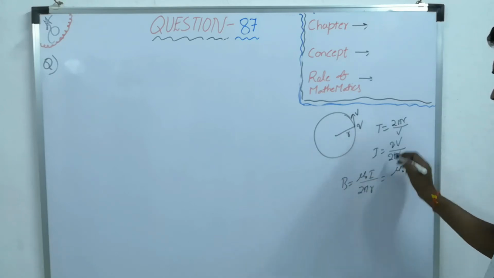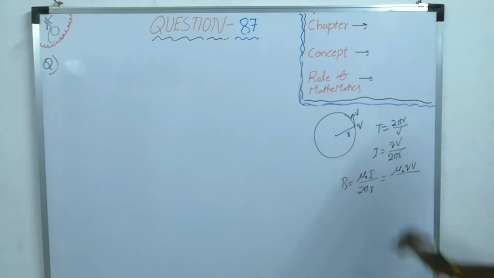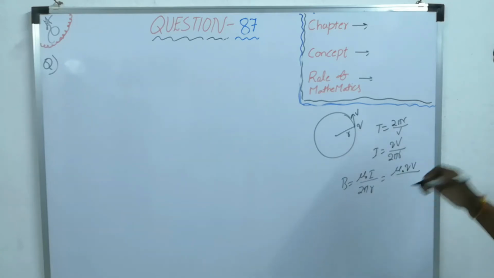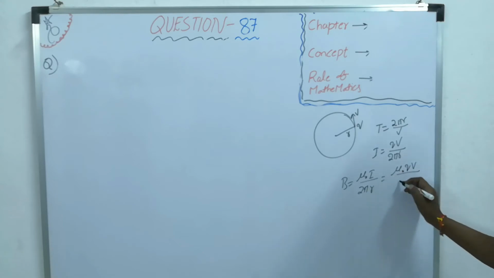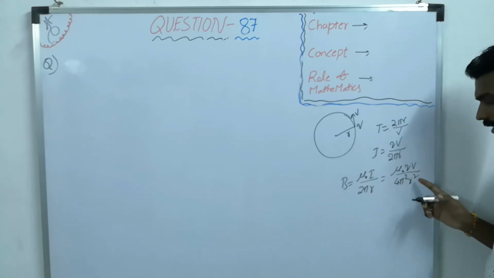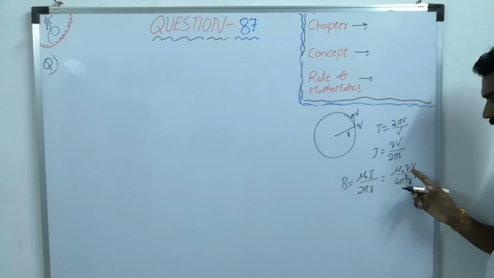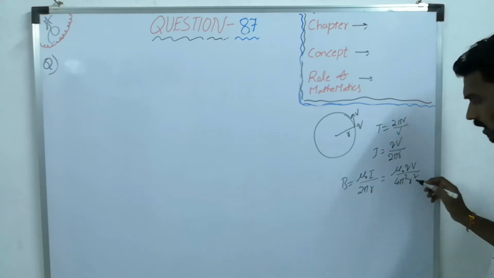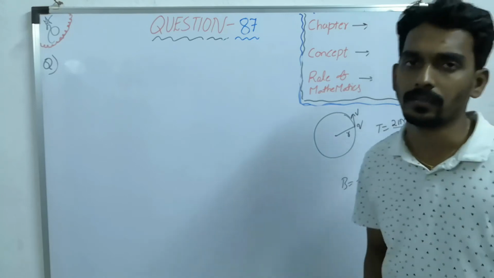So mu naught I value, if you substitute qv by 2 pi r, so that 4 pi square r square. So here you will get mu naught qv by 4 pi square r square. This is the magnetic field due to 1.